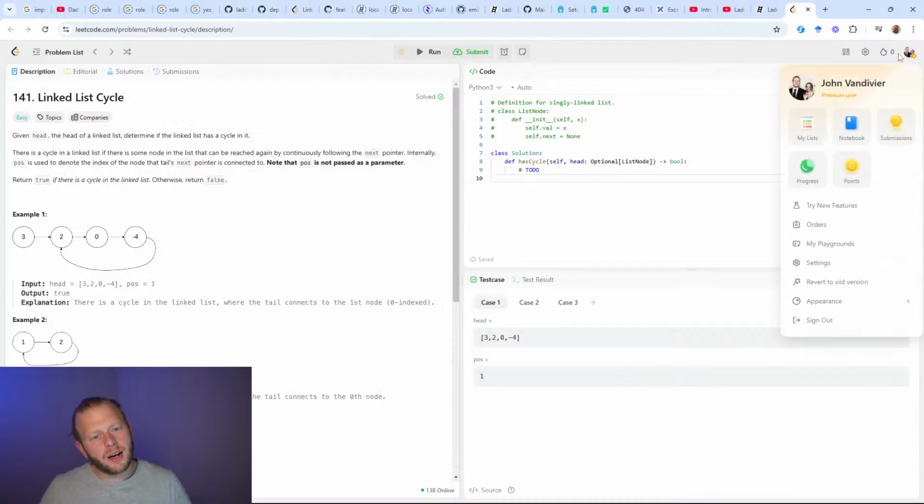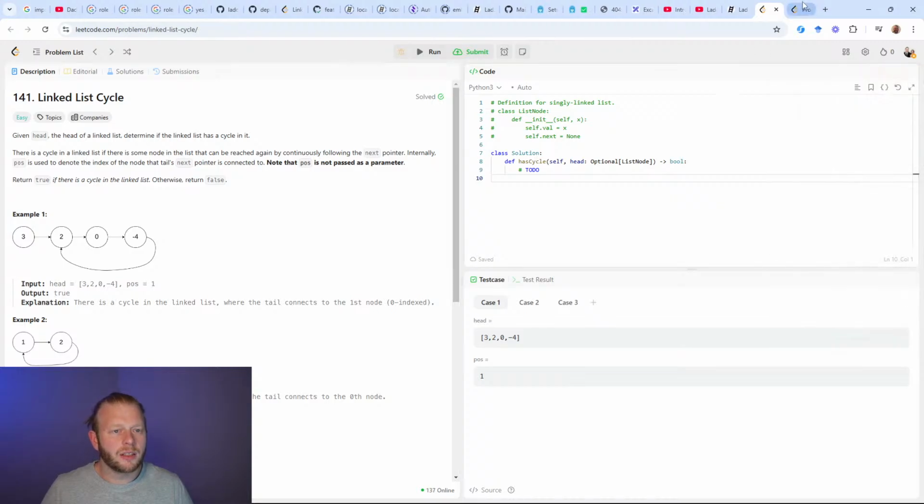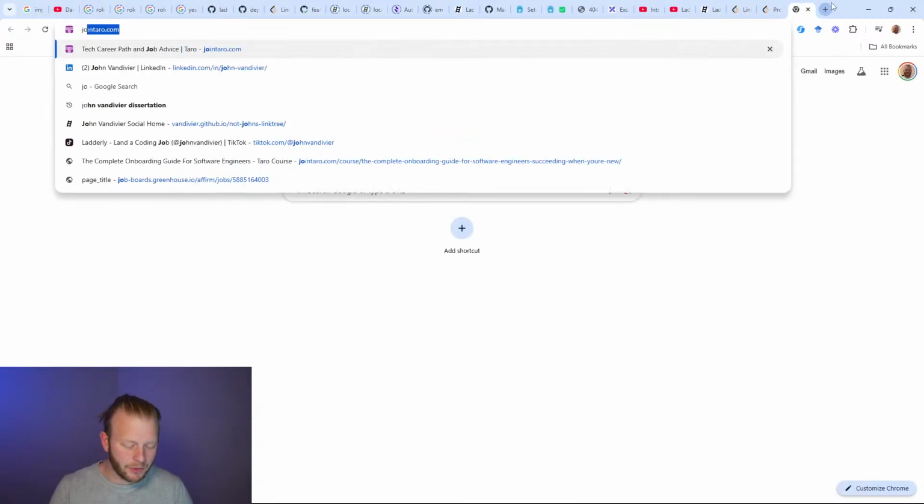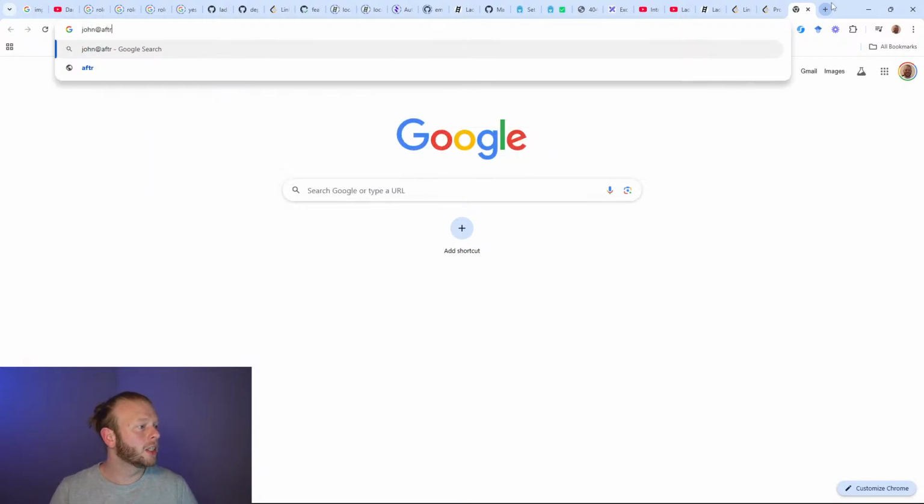And you can see here I am back in my normal Leetcode account, and here are my solved problems. In a previous stream, someone was asking me about this. I'm going to take 2 minutes and go through how I was able to reset my password. It's a bit of an interesting story. I transferred my email address, john@afterecon.com, and feel free to email me here if you'd like.